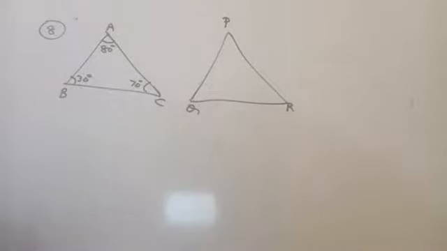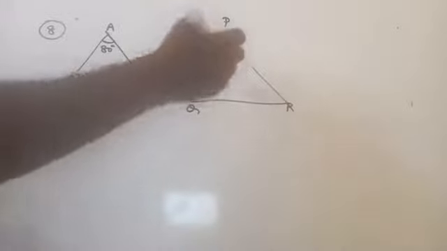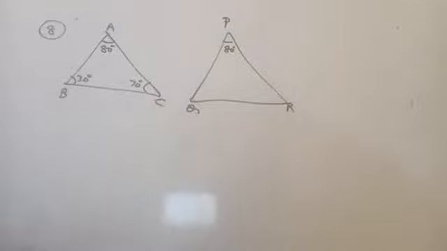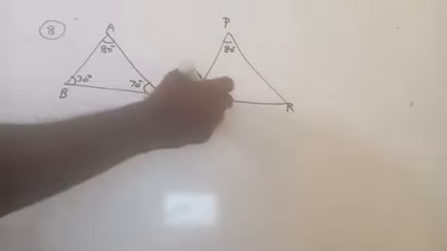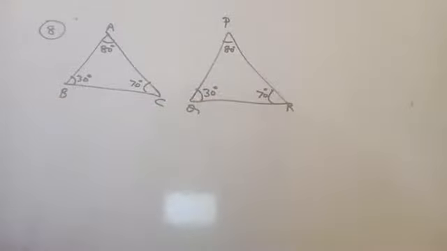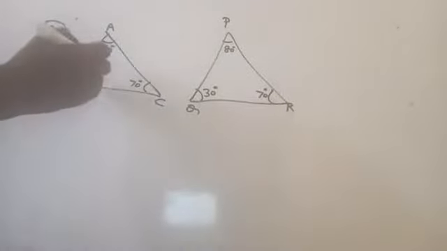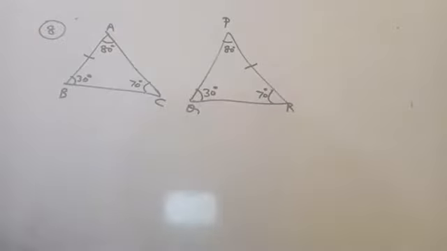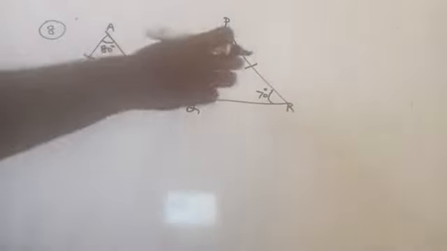Are you getting here? Then after that, again, another triangle, PQR. It is 80. Am I right? It is 30. It is 70. Are you getting here? Yes. Then, AB is congruent to PR. AB is congruent to what? PR.